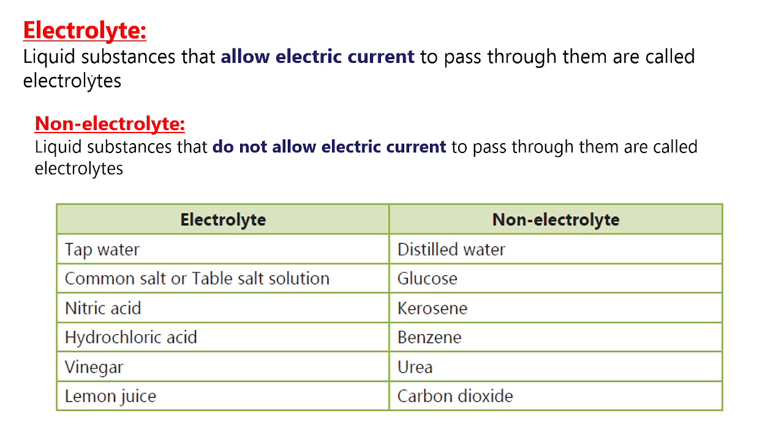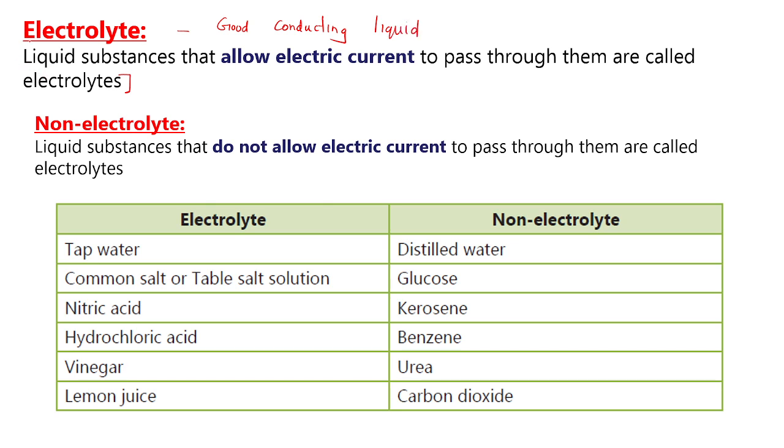So the liquids that allow electric current to pass through them are termed as electrolyte. So we have a new term now. Good conducting liquid is also termed as electrolyte. Okay, good conducting liquid, we call them electrolyte.